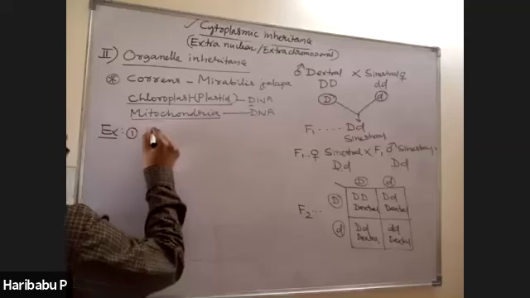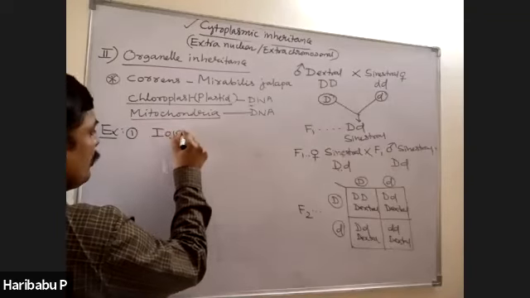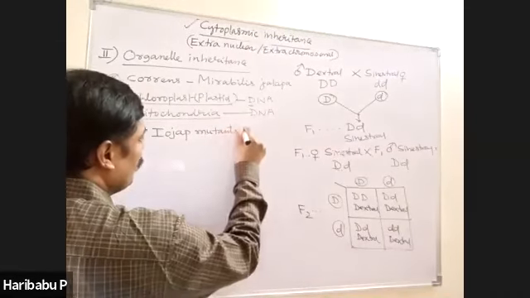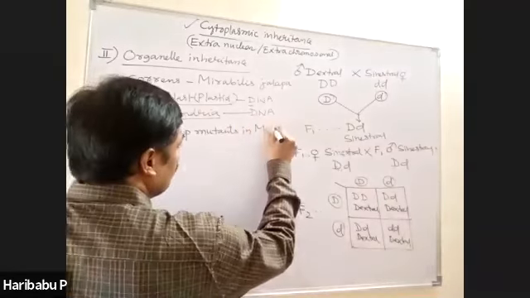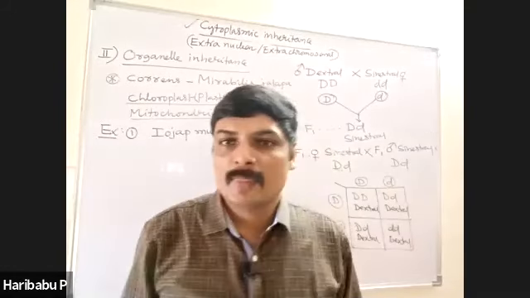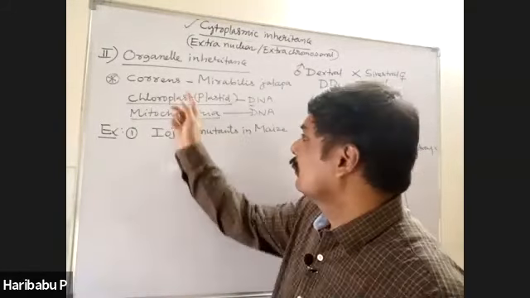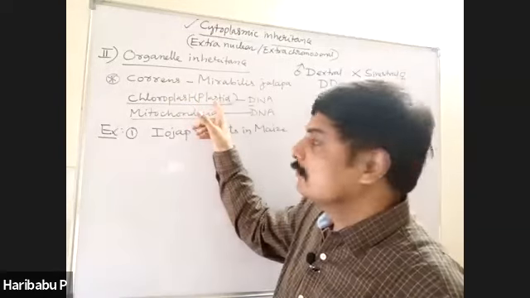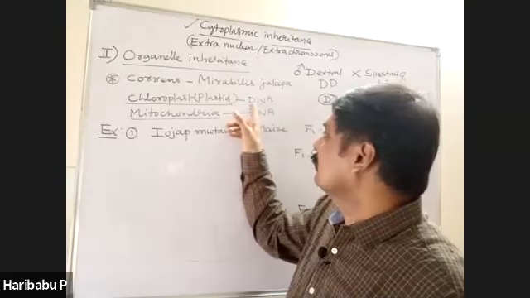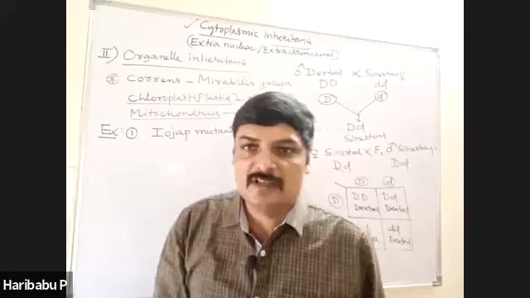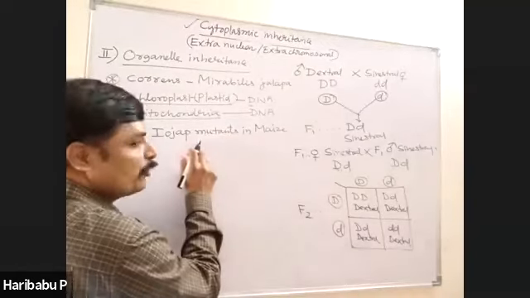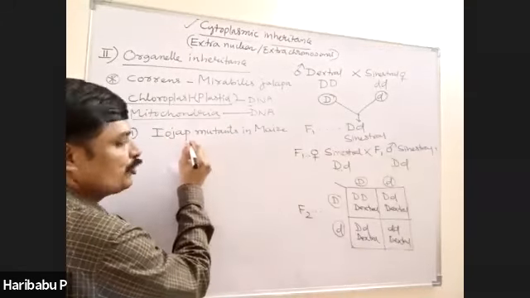Okay, the examples for organelle inheritance. The first one is iojap mutants in maize. In maize, there is a plastid. The plastids contain DNA, and when this DNA undergoes certain mutations, those are carried into the next generation. As a result, mutants are produced. Those mutants are called iojaps.